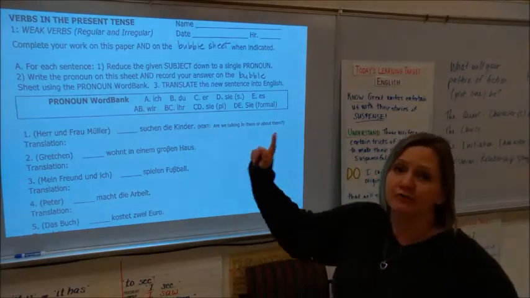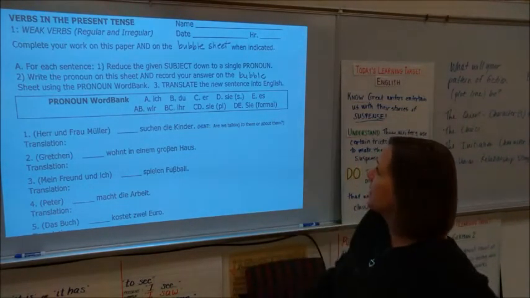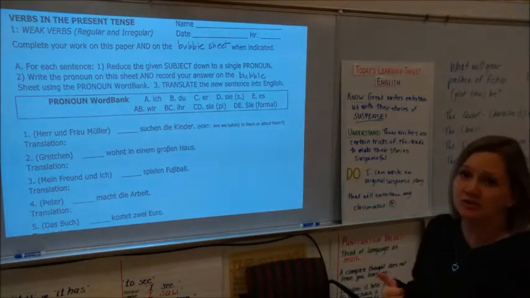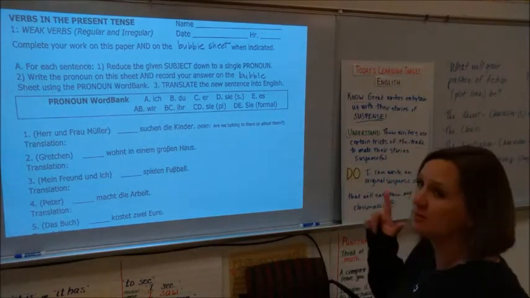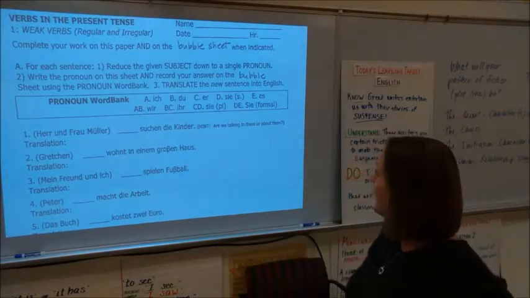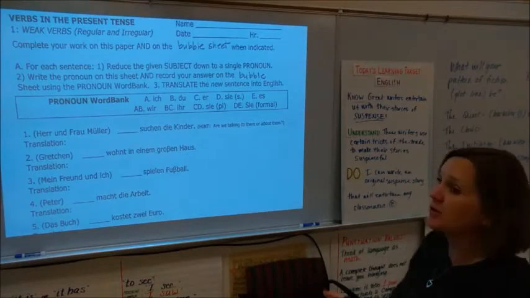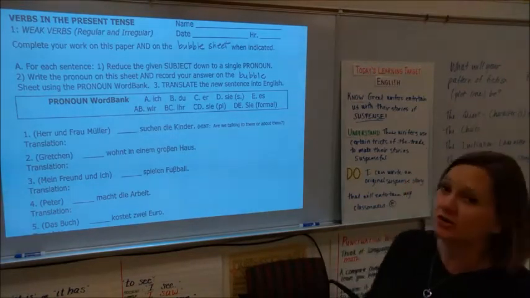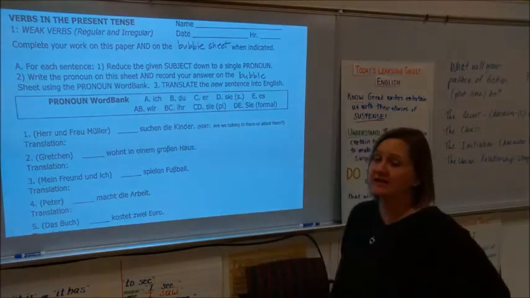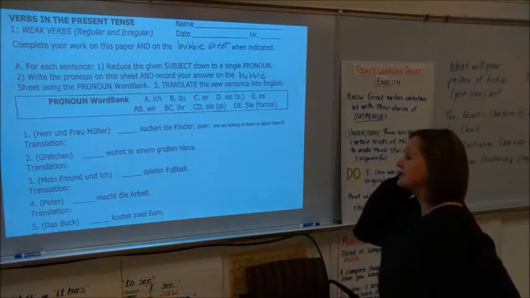Letter A, for each sentence in this first part, 1, reduce the given subject down to a single pronoun. Number 2, write the pronoun on this sheet of paper and record that pronoun on the bubble sheet using this pronoun word bank. Then I would like you to translate each new sentence into English.